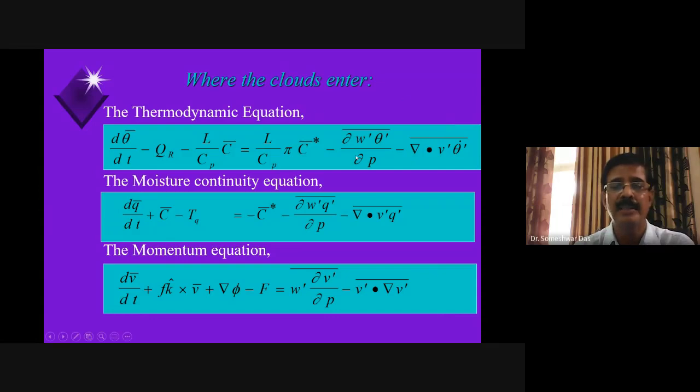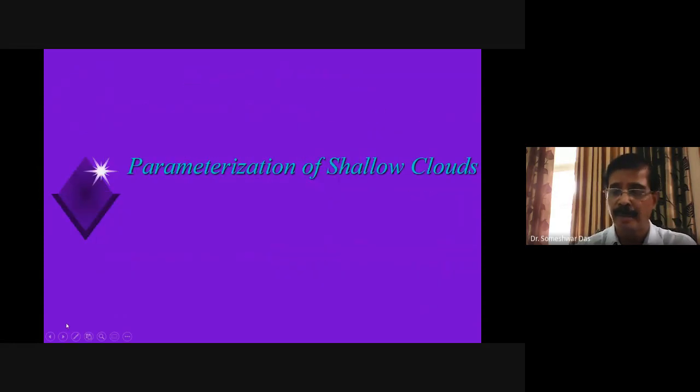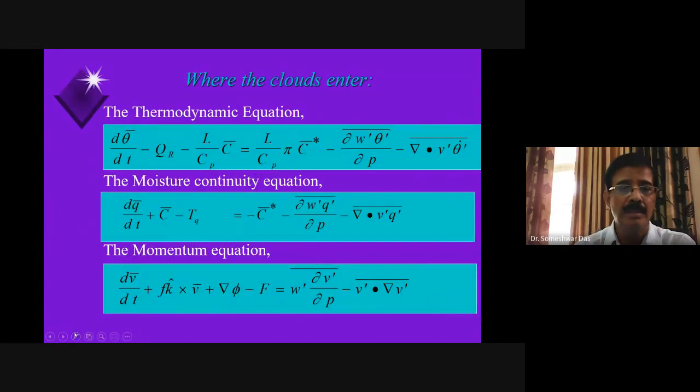Now this, on the screen that you see, there are three equations prominently written. The first one is the thermodynamic equation. Now let me start the laser pointer. Okay. So the thermodynamic equation in some form is written here. Second is the moisture continuity equation, and third is the momentum equation.